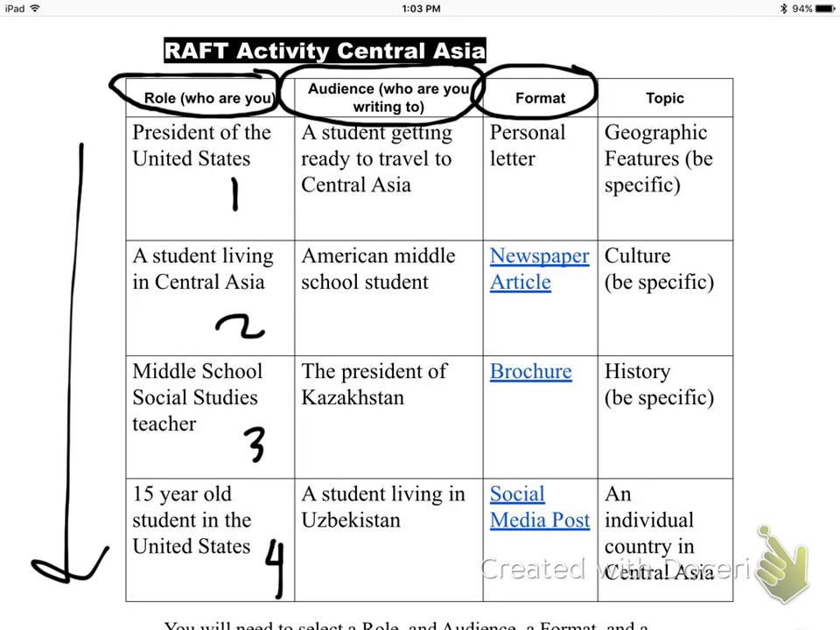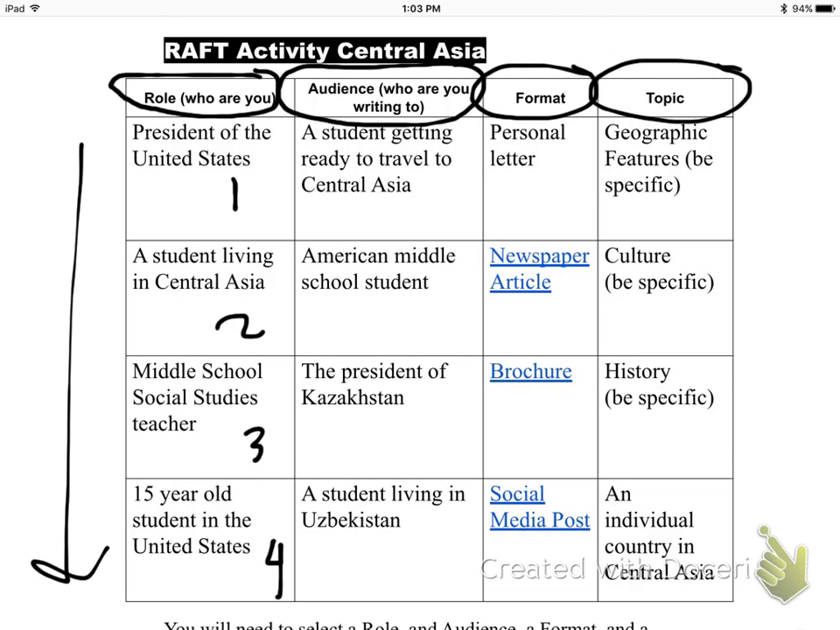Now, we figured out who we are, we figured out who we're writing to, and we figured out what we are going to write. So the very last thing you have to figure out, what in fact are you going to write about? So you have to choose one of these 4. Geographic features. Remember, be specific. Maybe you talk about the deserts, the rivers, the mountain ranges, the seas. Maybe you talk about culture. Again, that can be language, religion, alphabets, clothing, history. We've seen various conquering armies come into this region.